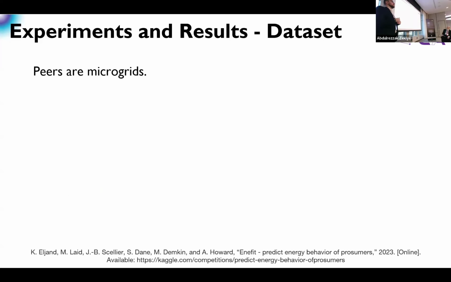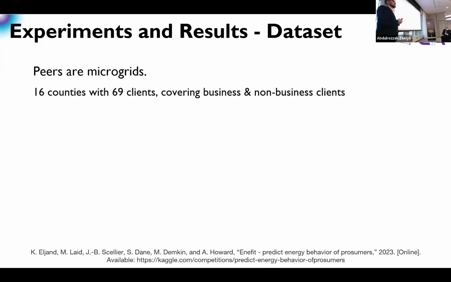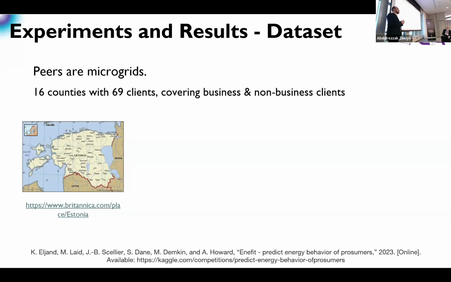For the dataset, again, in this paper, we have used more realistic datasets compared to our previous one. We used a dataset that represents kind of microgrids. We have 16 counties in Estonia. The whole number of clients or microgrids is 69 microgrids. Some of those are businesses, some are non-business clients. Again, the data is from Estonia.